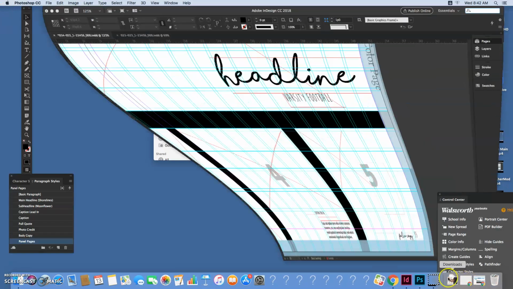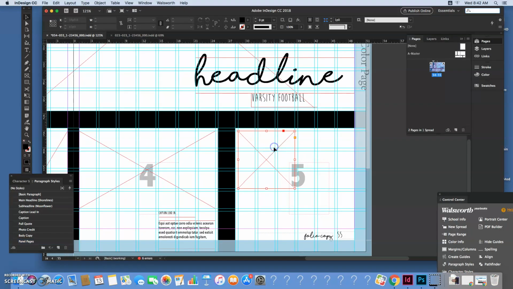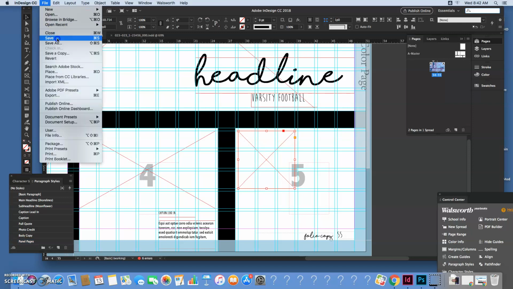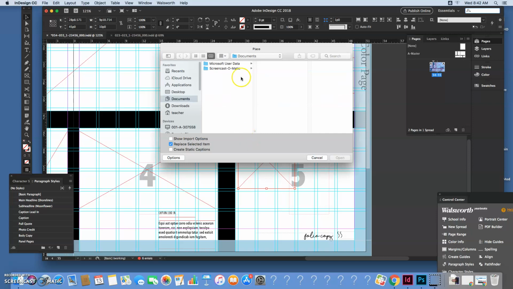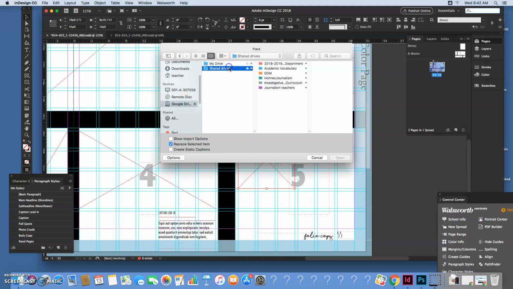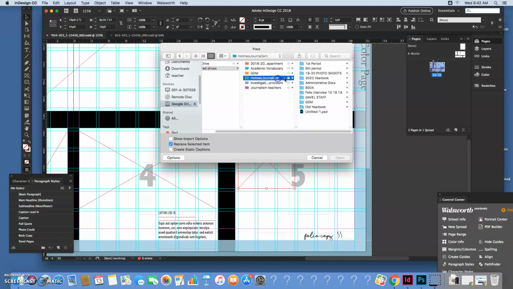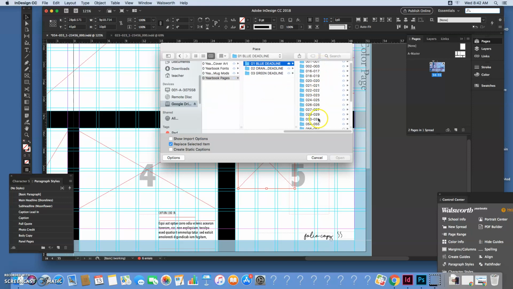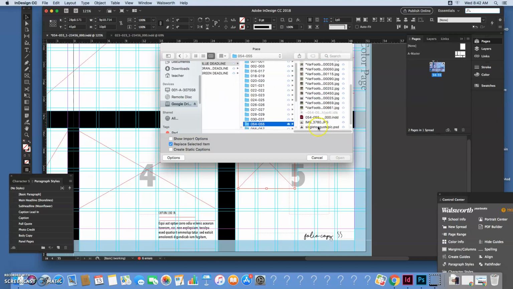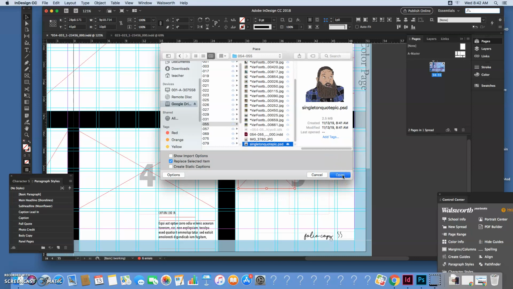I'm going to return to InDesign. And now I'm going to click on this image, and I'm going to say File, Place. And it's going to bring this up to where I can find what I'm looking for. And I'm going to go again to Google Drive, Shared Drive, Journalism, 2020 Yearbook, Pages, Blue Deadline, 54, 55, and then there's my Singleton drawing.